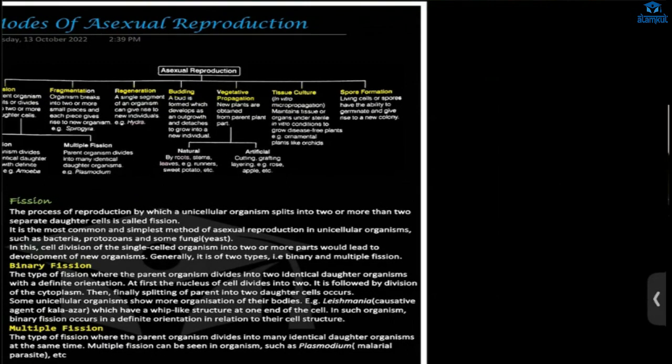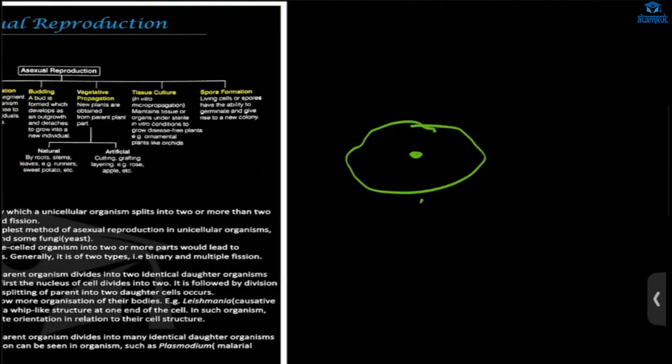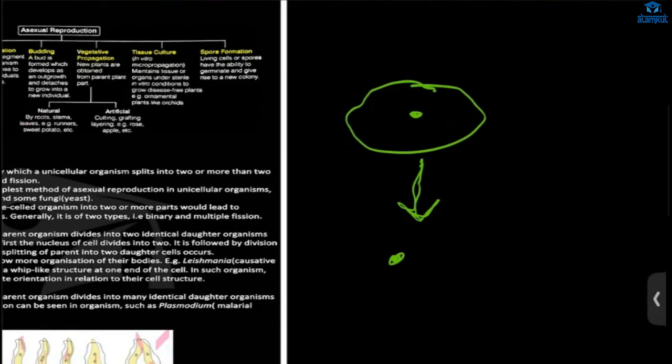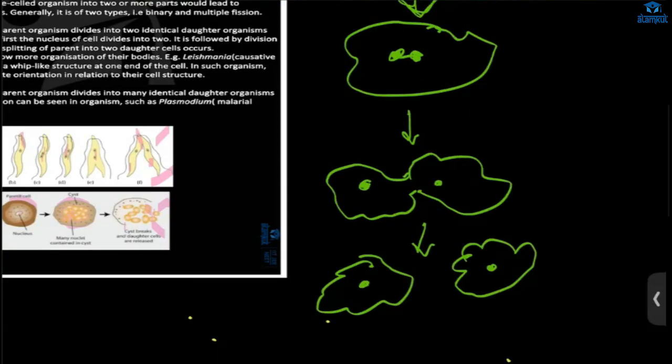Ma'am, what was the question? I was telling that in fission, what will happen? The organism will split. And what will be formed? Can you tell? The two new of the same organism. Yes, two daughter cells, right? This will lengthen. Next, two daughter cells.